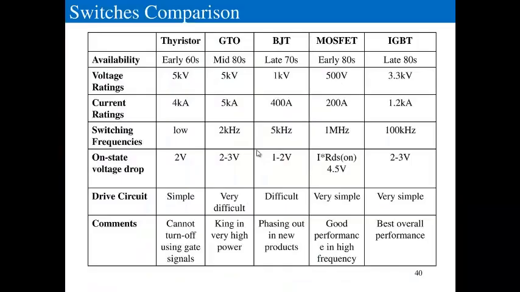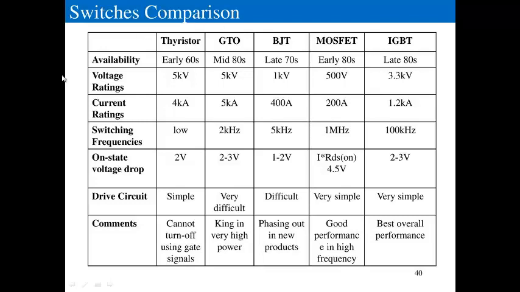Let us wind up with the switching comparison, the various types of devices and their comparison. On availability, thyristors were used in the late 60s, then came GTO, then BJT, and after 1980 we were using only MOSFET and IGBT, because we had moved into power electronics. Power electronics came into the picture in the late 70s or the beginning of the 80s, so in 1980 itself you started with the MOSFET.